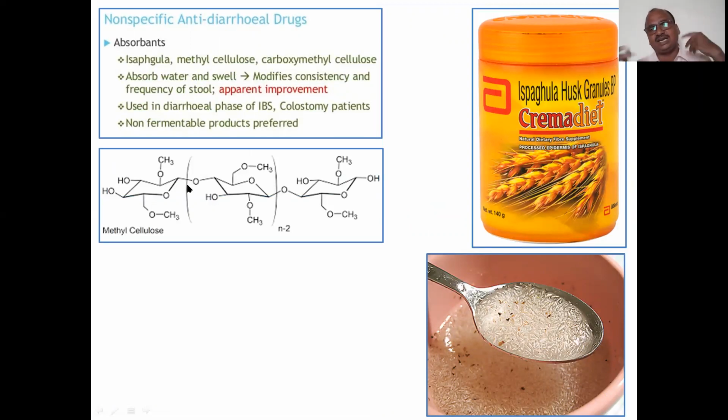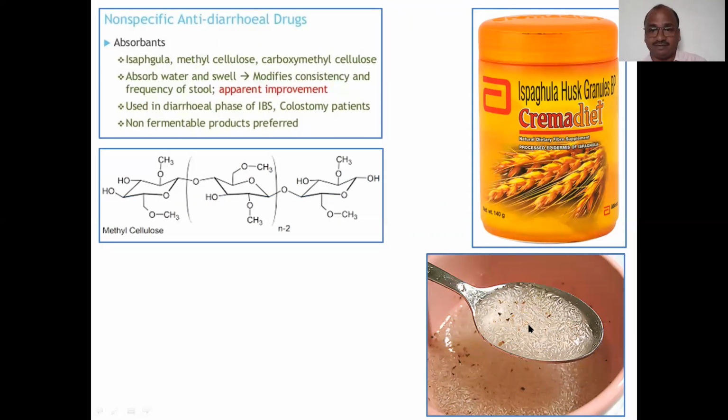These are not specific. Whatever the diarrhea, either it is a microbial diarrhea or due to any other disease or any other disorders, absorbents can be used. Ispagula husk. These are the seeds.